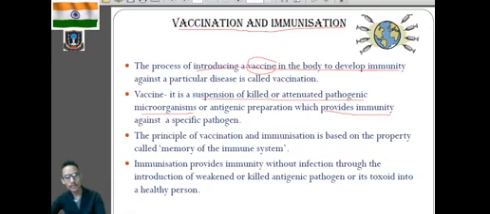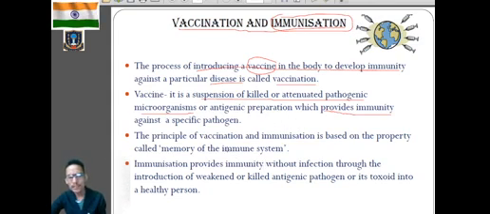Clear? So during vaccination, we are introducing a vaccine in the body of an individual organism in order to develop immunity, and the vaccine contains killed or attenuated pathogenic microorganisms. After vaccination, our body will develop immunity against a particular pathogen or disease. The process of developing immunity against a particular disease or pathogen is known as immunization. So vaccination will lead to immunization, where the body develops immunity against a particular disease.